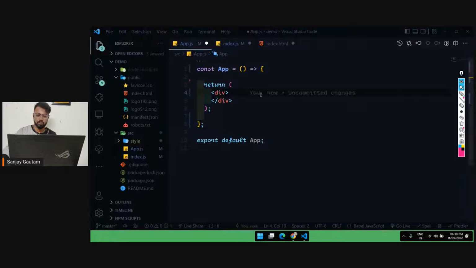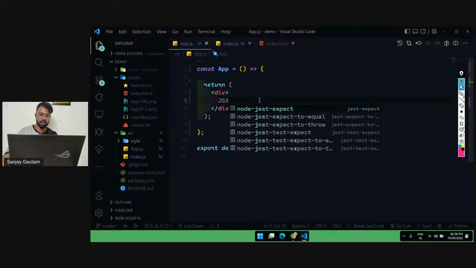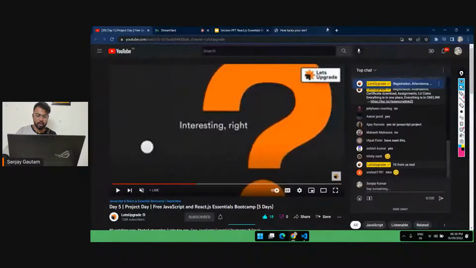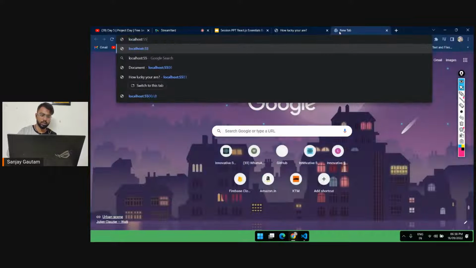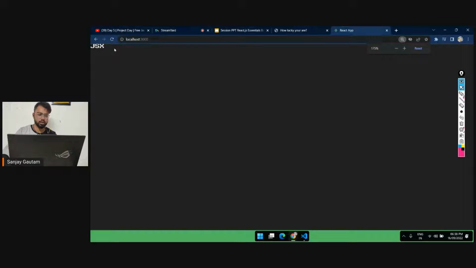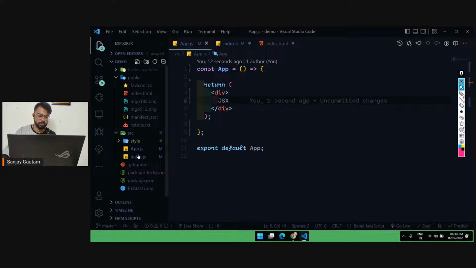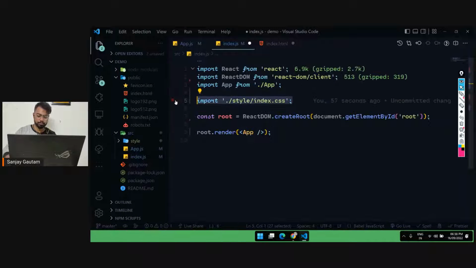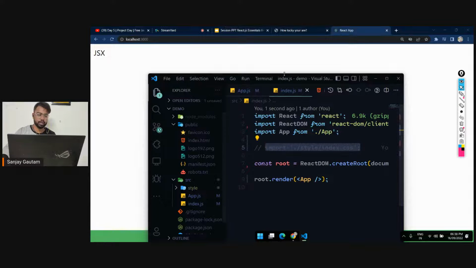So whatever I'm going to put here, like JSX, and as soon as I give it a save, you can just go over here to localhost 3000. If you open this, you will get your JSX here. I have already applied some styling, so let me just remove that style from here. So now we will get a blank page.